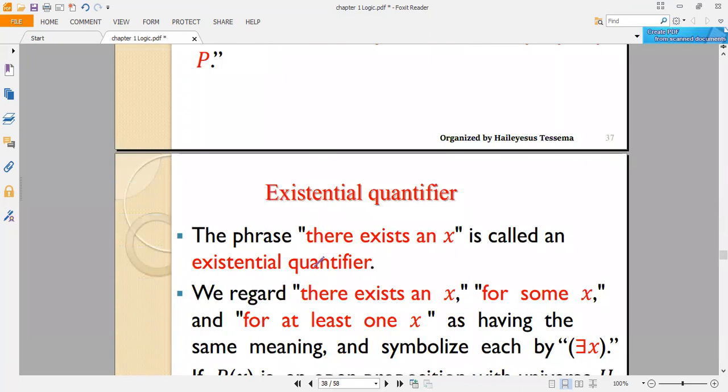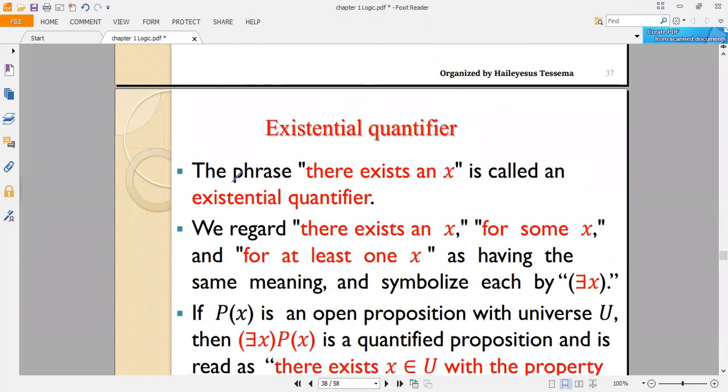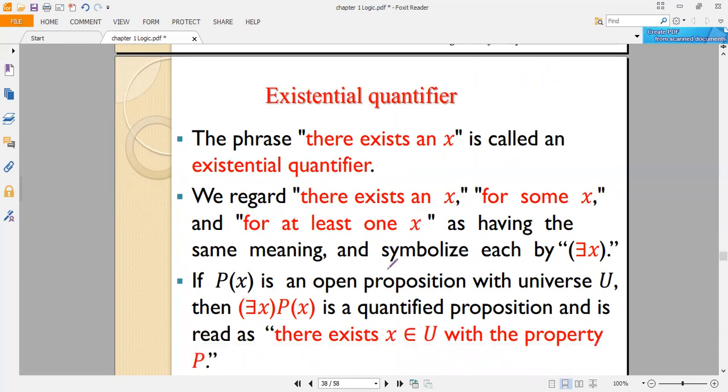The other one is the existential quantifier. The phrase "there exists an x" is called an existential quantifier. So "there exists an x", "for some x", "for at least one x" all have the same meaning, and we represent the existential quantifier by this one. There exists x. It's this one.